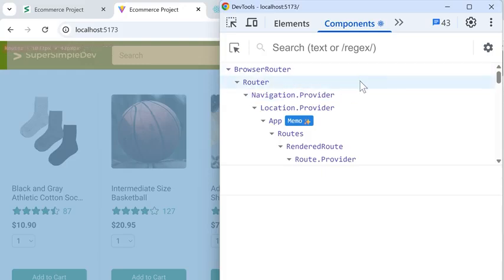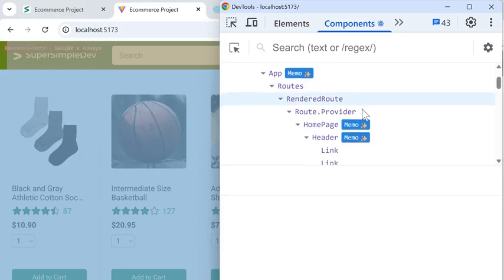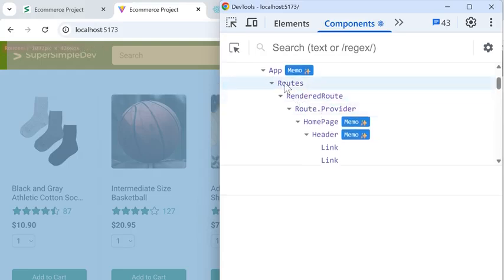And this shows us all the React components that are on our page. If we scroll down, and if we look at our components, they should have a badge beside them called Memo. This means that the React compiler is working, and it's optimizing our React components. Now let's go back and look at some more changes in the new version of React.